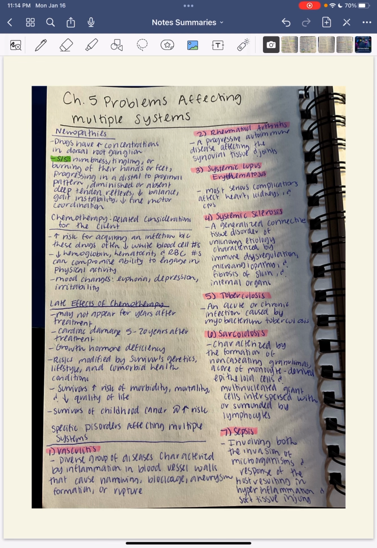So for sarcoidosis, this is characterized by whenever something forms that is non-caseating granulomas. The core of monocyte-derived epithelioid cells and multinucleated giant cells interspaced with or surrounded by lymphocytes. And finally, sepsis is involving both the invasion of microorganisms and response of the host, resulting in hyperinflammation and soft tissue injury. So host becomes invaded, causing a lot of these inflammatory issues that cause a soft tissue injury.